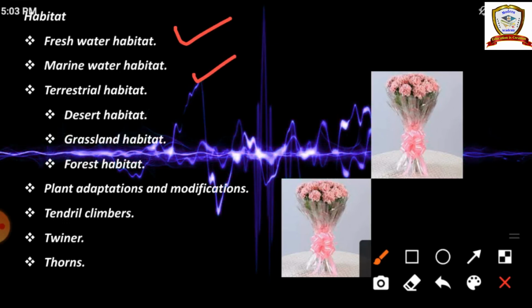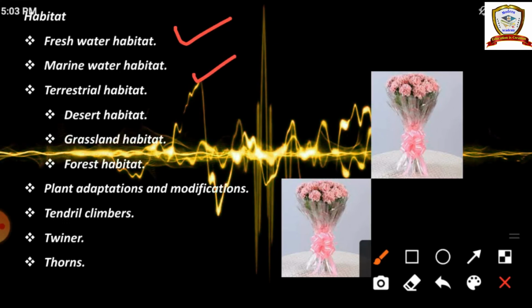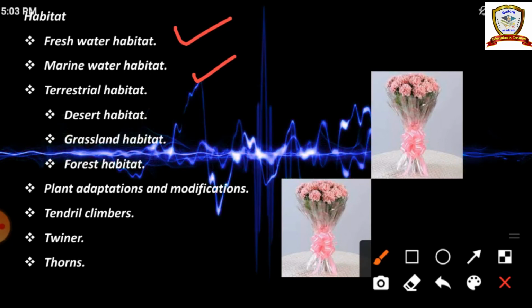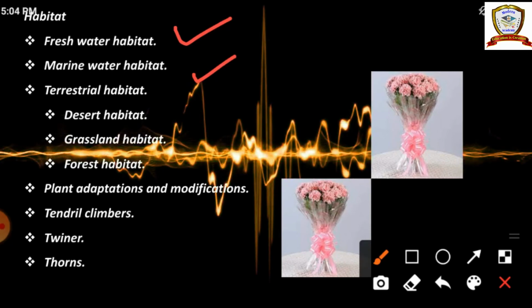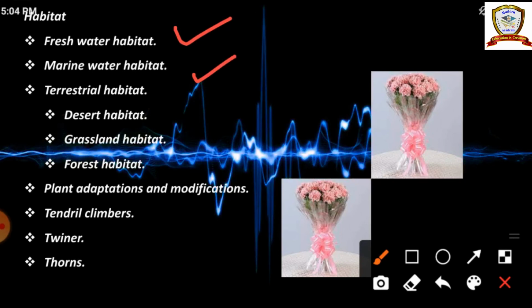Terrestrial habitat means the habitat or the place that is completely covered by land. In that there are three types of habitat: desert habitat, grassland habitat, forest habitat. Desert habitat means it is the hot and driest place. We can see cactus plants and opuntia plants in the desert habitat, and we can see the camel in the desert.